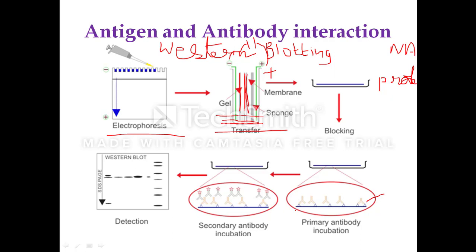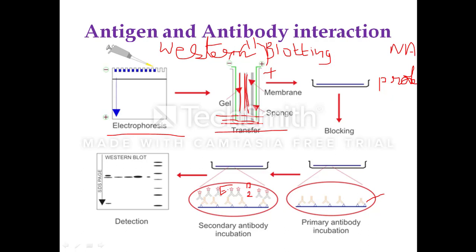Then it will be incubated with the secondary antibody, which is tagged with an enzyme. As we all know, secondary antibodies are specific to the primary antibodies, and they bind to the primary antibody, which is already bound to the surface of the protein that is transferred to the membrane.